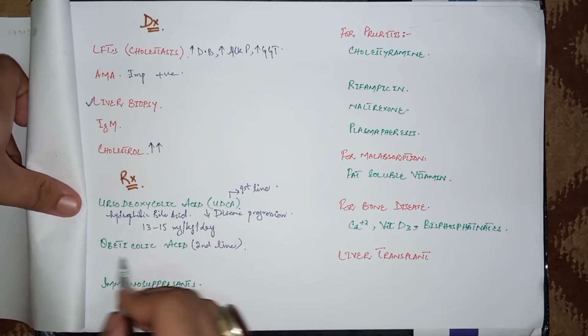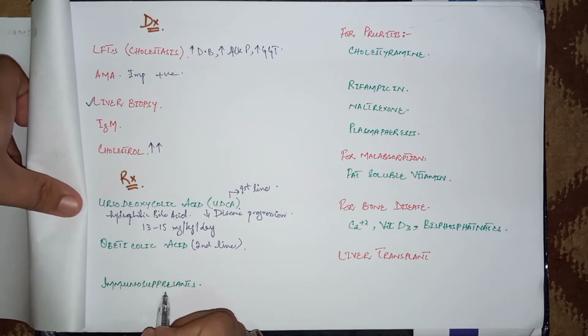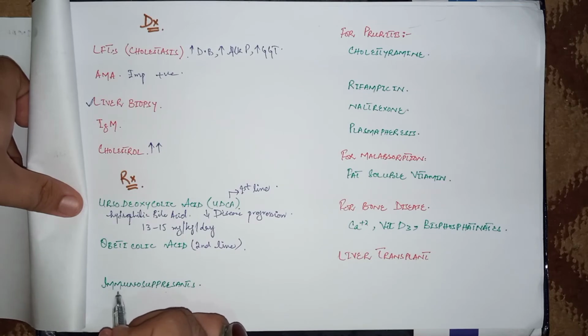If these two drugs are not working properly in these patients, then shift the patient to immunosuppressants like cyclosporin, penicillamine, azathioprine, as well as glucocorticoids. Give the patients an immunosuppressant trial.